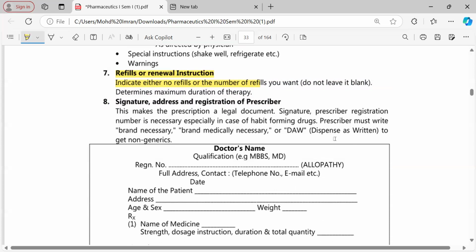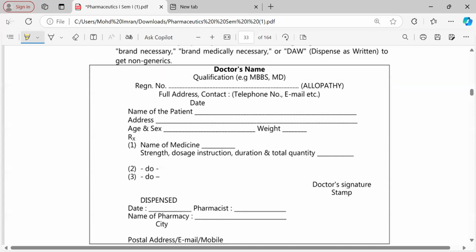Next, signature and address of a registered physician. Who is the registered physician writing this prescription? What is his license number? Where is his address, his phone number, and all other details are mentioned here. You can see the example of the prescription and find out whether all the parts are mentioned or not. So the doctor's name, qualification, everything is here. Then registration number of the doctor, allopathy, homeopathy, name, email address, everything.